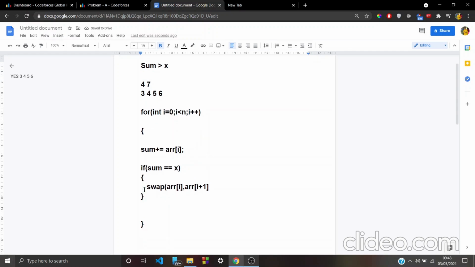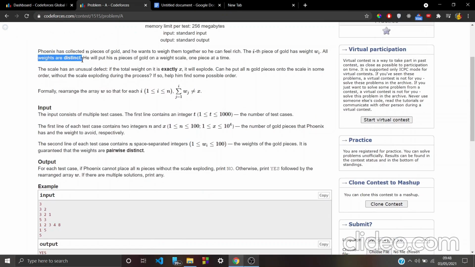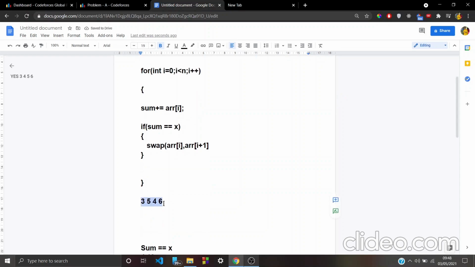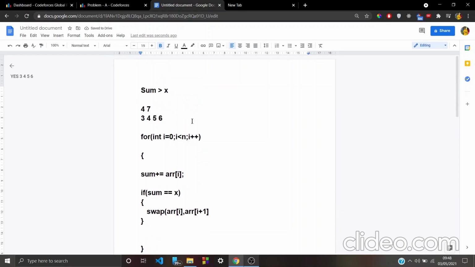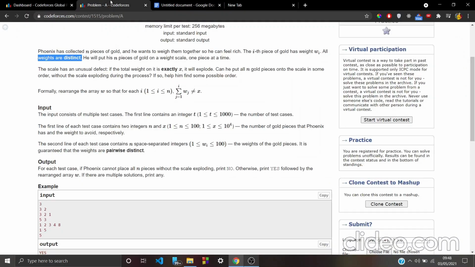After this the order will be 3, 5, 4, 6. The catch here is that the problem says every element is distinct, so there is no possibility that there is another 4 here. This will be the perfect solution when the sum is greater than x, and so we cover all the cases: sum greater than x, sum equal to x, and sum less than x.